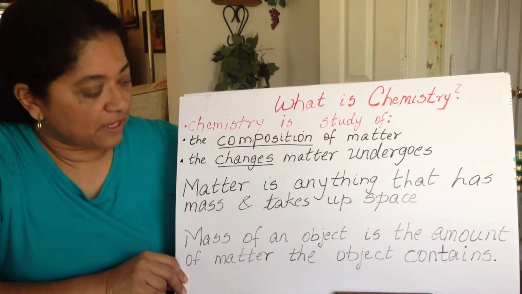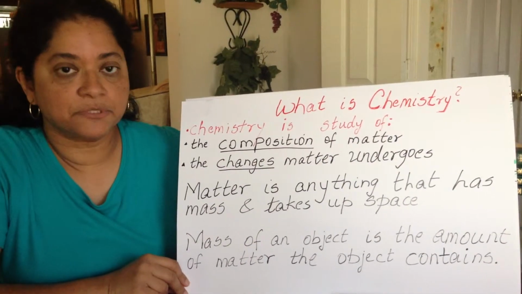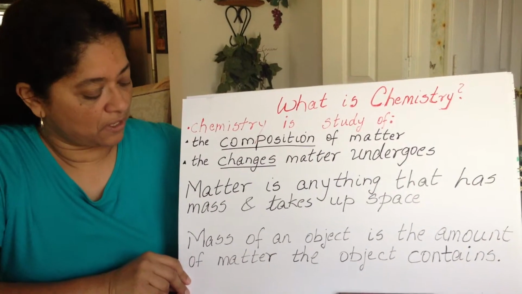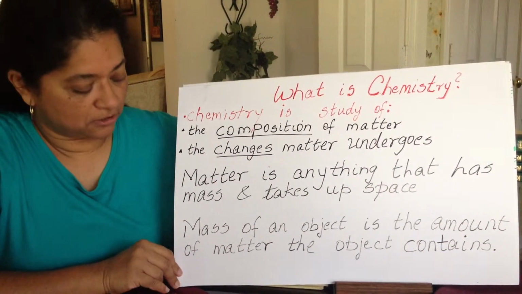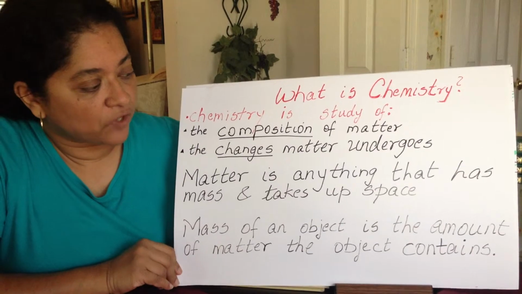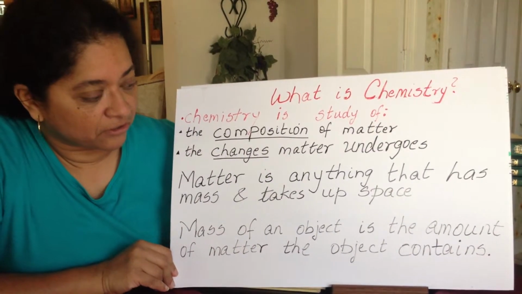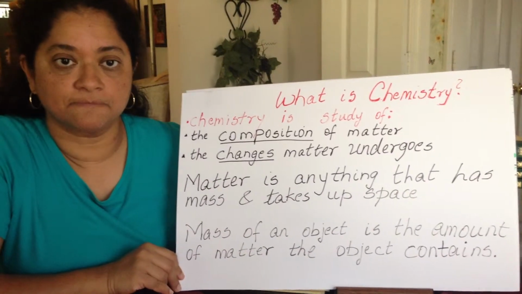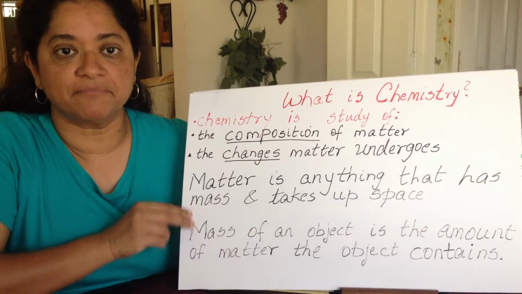Matter is anything that has mass and takes up space. That's the definition of matter. Mass of an object is the amount of matter the object contains. Okay, that would be the definition of mass.